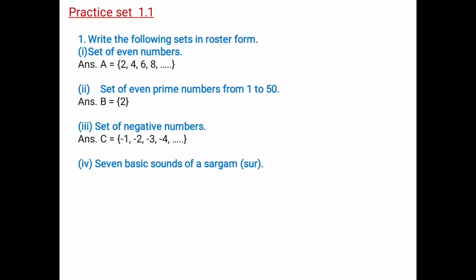If you count, sa is first, re second, ga third, ma fourth, pa fifth, dha sixth, and ni seventh. So 7 sounds are sa, re, ga, ma, pa, dha, ni. Okay, don't write sa after ni. Even repetition of an element is not allowed in a set. Okay, so don't get confused. And 7 surs are sa, re, ga, ma, pa, dha, ni. Okay, fine.